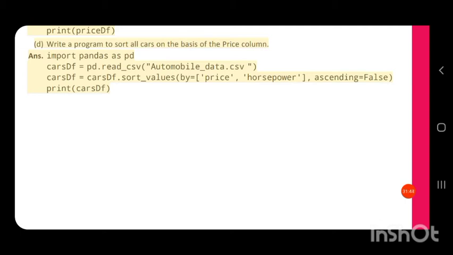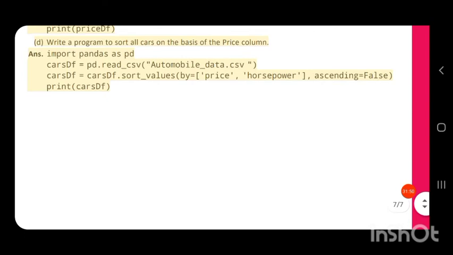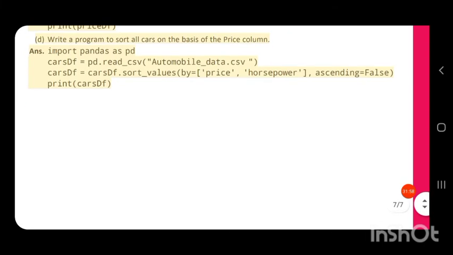So cars df is equal to cars df dot sort underscore values. As you have studied, sort underscore values is the function to sort the values. It has two parameters. The first one is by. By contains the column based on which we have to sort.